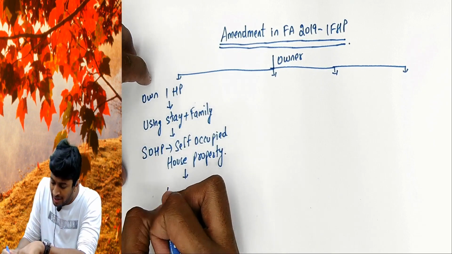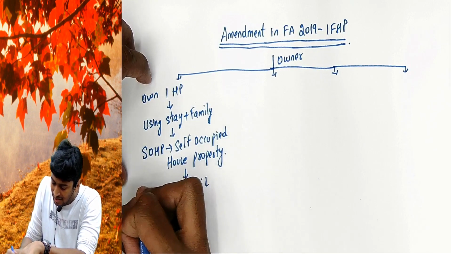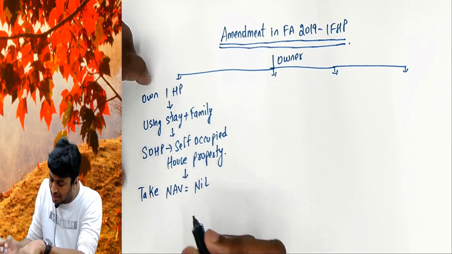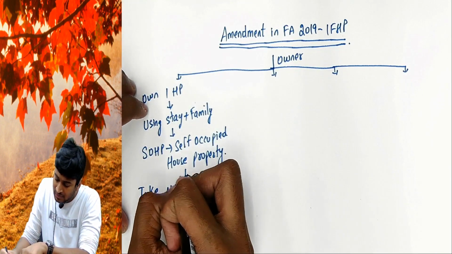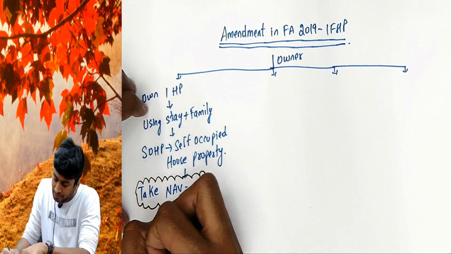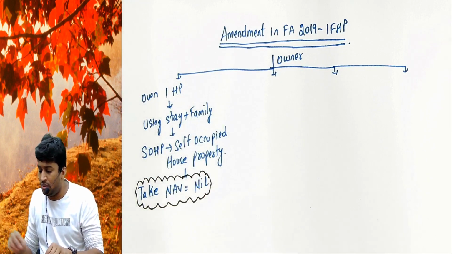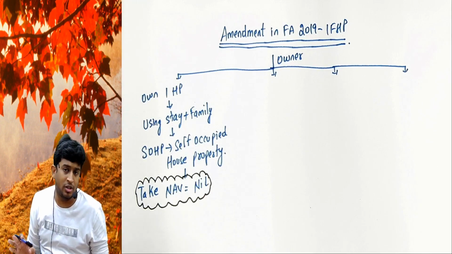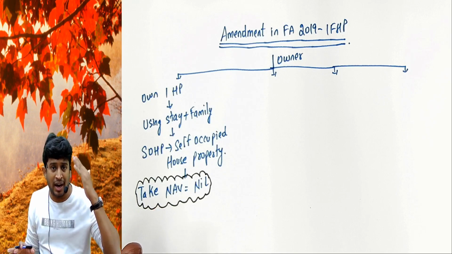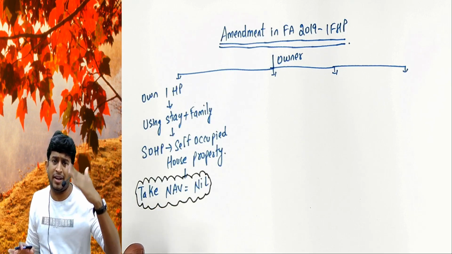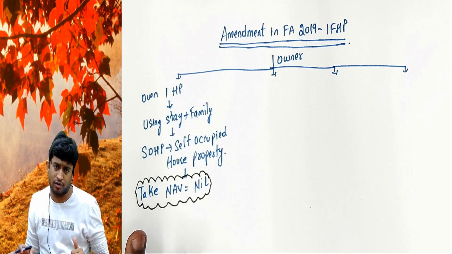No. So government clarified, we will take NAV as nil, net annual value as nil, because you're not generating any rental income from the property. We will start the pro forma of house property from NAV, not GAV. NAV less deduction under section 24, not from GAV.